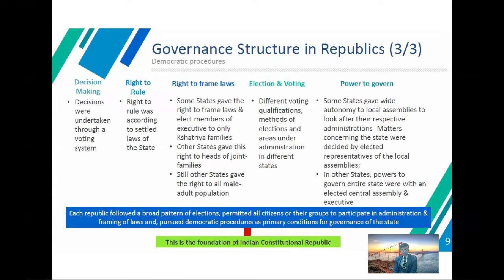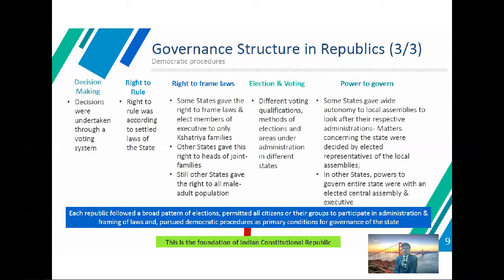On the right to frame laws, some states gave the right to frame law and elect members of the executive only to Kshatriya families. Other states gave this right to the head of the joint family. Still other states gave the right to the whole male adult population. For elections and voting, different states had different voting qualifications and methods in areas under their administration.